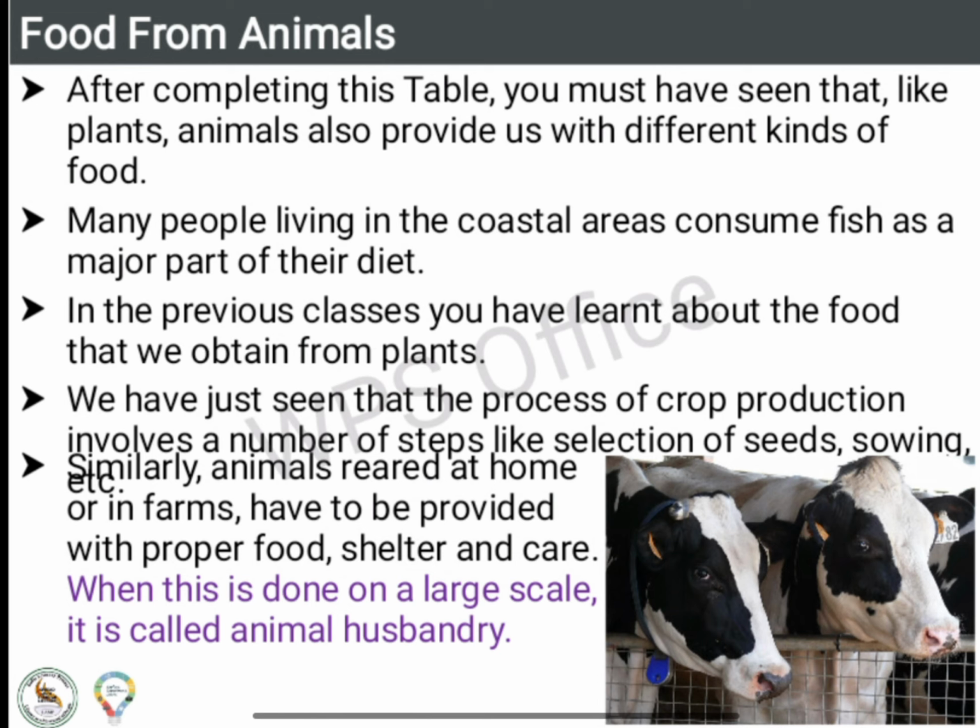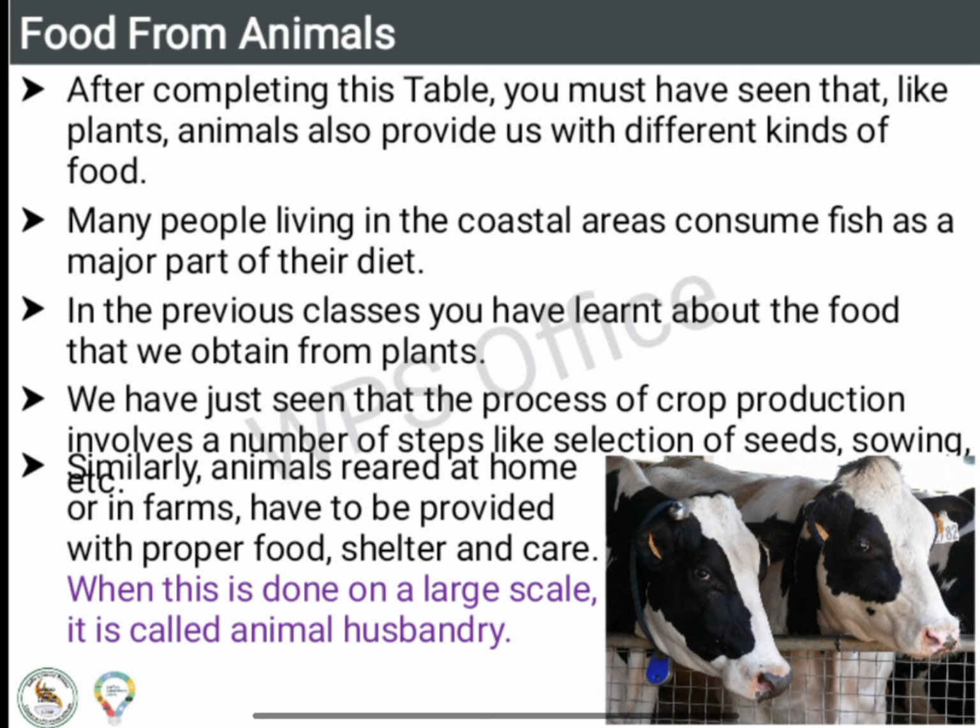Food from animals. Many people living in the coastal areas consume fish as a major part of their diet. In the previous classes, you have learnt about the food that we obtain from plants. We have just seen that the process of crop production involves a number of steps like selection of seeds, sowing.